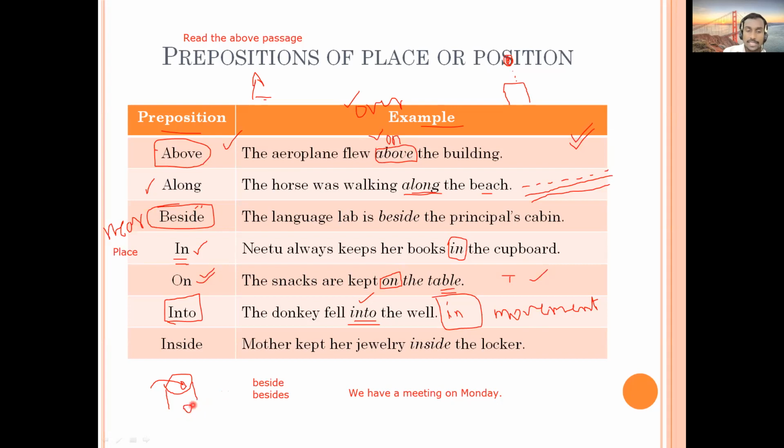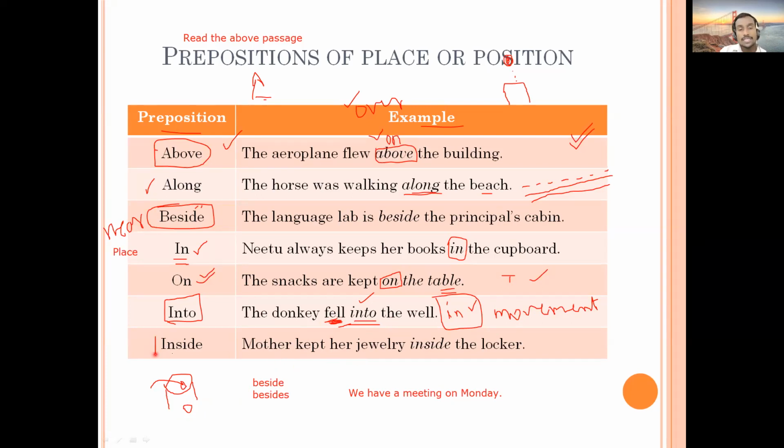But it is not already inside the well, it fell, so the word fell decides that you have to use into. Is it clear about in or into? If anybody is not getting it clear, you can raise your hand or ask me. If required I will explain it in Marathi also.